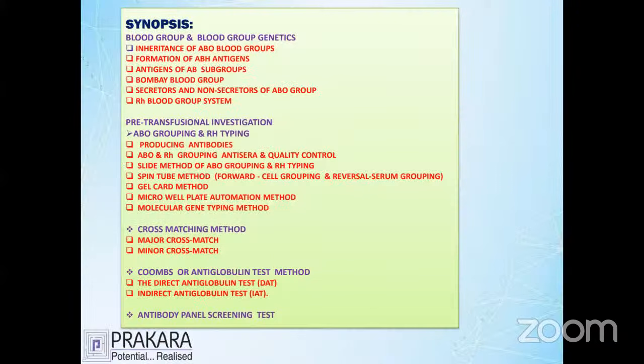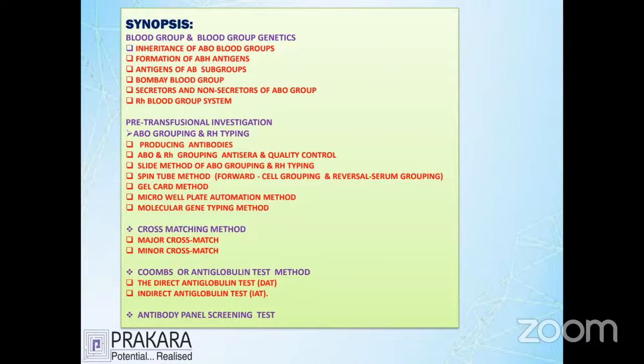This is a synopsis of what I am going to talk about in the 45 minutes: blood group and blood group genetics, which include inheritance, formation of grouping, what ABO antigens are, what the Bombay blood group is, what secretors and non-secretors are, and what Rh typing is. The second part is investigation oriented. As a technologist, this is a very important section on blood group systems and Rh typing.